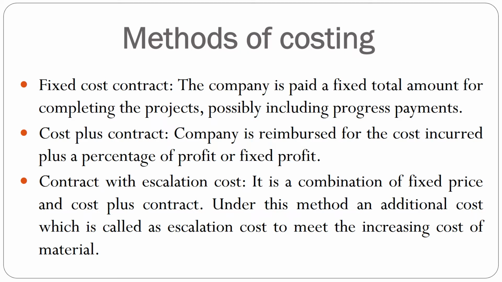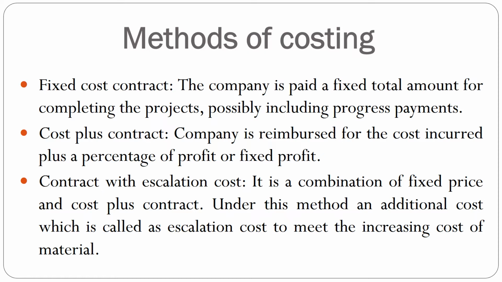Then another method, that is the cost plus contract. As per the cost plus contract, both parties agree to consider the cost that is actually incurred by the contractor, along with a particular percentage of profit fixed according to their agreement, which can be reimbursed to the contractor by the contractee. So in this method, the contractor is reimbursed the amount of cost already incurred in that particular project plus a certain percentage of profit as per their agreement.